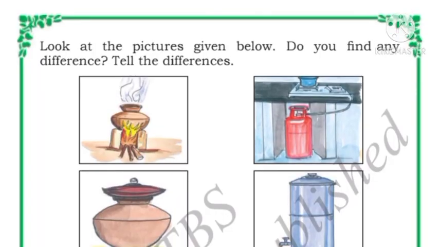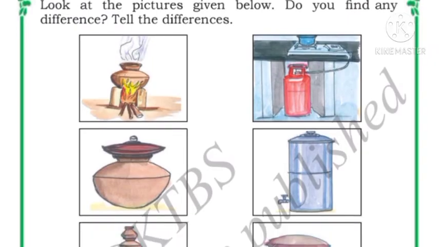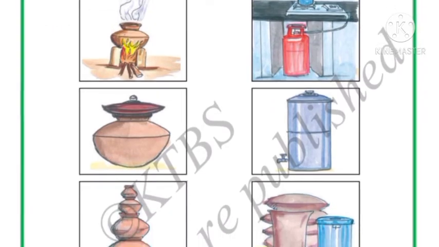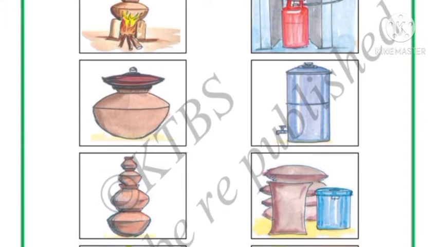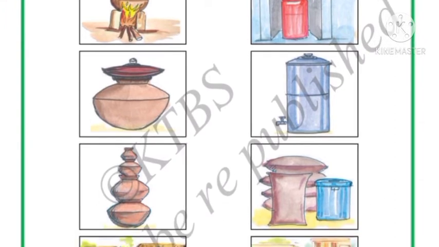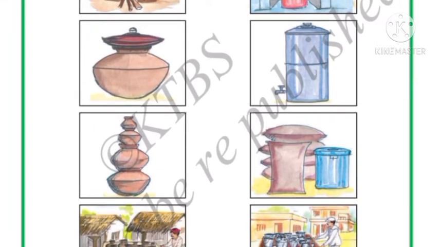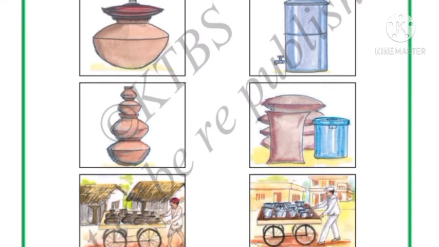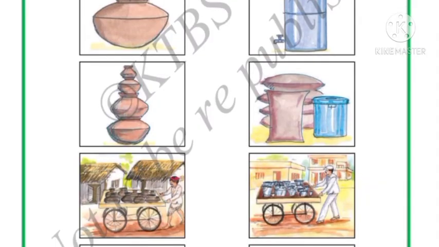Do you find any differences? Write the differences. Tell the differences. So see here, in olden days, pots were used to prepare food, but nowadays on the gas we use vessels of steel, copper, aluminium, etc. to prepare food. In earlier days, water was stored in the mud pot. Nowadays it is stored in the filter. In earlier days, people used to store food in pots, and nowadays they use vessels to store the food.